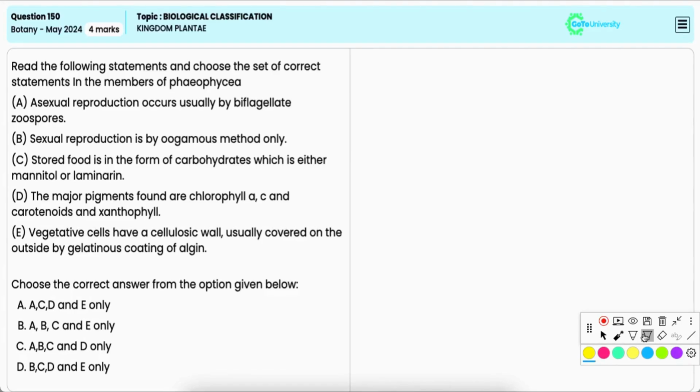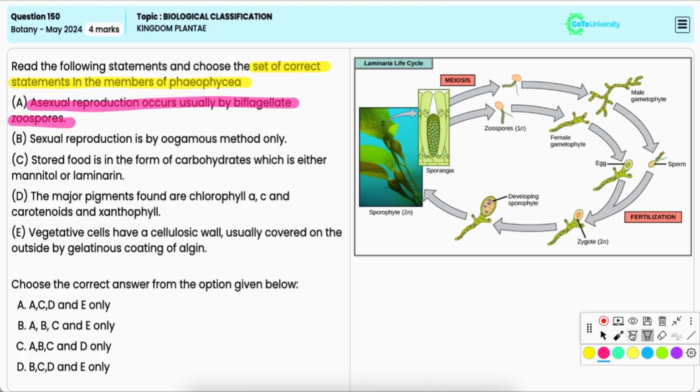In this question, you have to choose the option that includes the correct set of statements regarding the members of Phaeophyceae. Statement A: asexual reproduction occurs usually by biflagellate zoospores. Now, this is true because Phaeophyceae reproduce asexually through biflagellate zoospores having two unequal flagella.